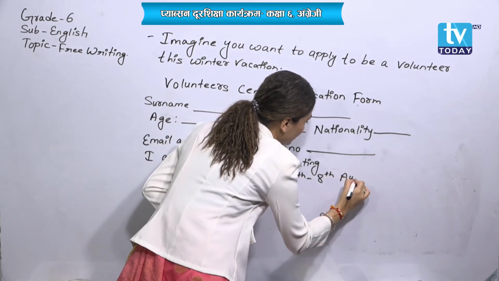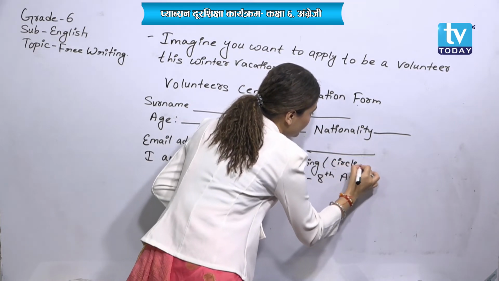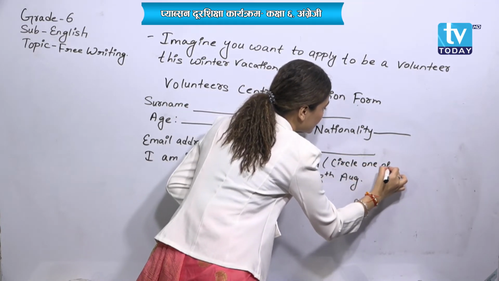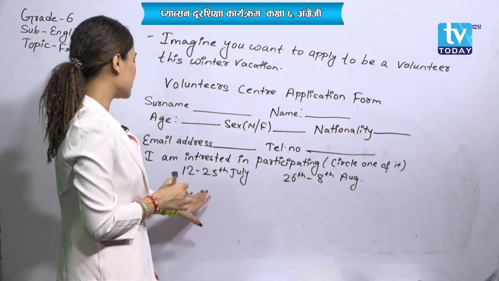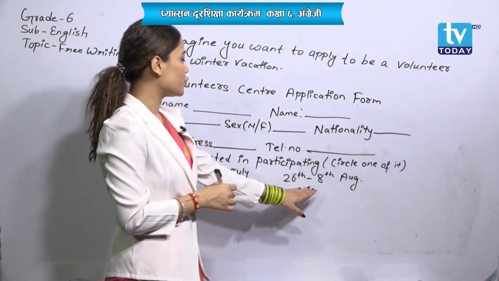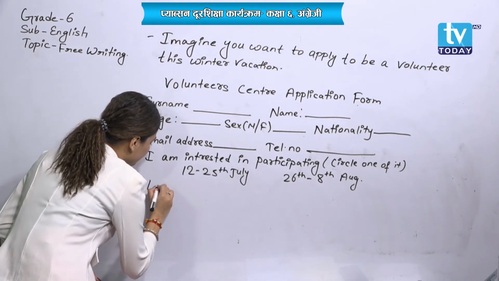You need to circle one of these. Okay, so I'm interested in participating 12 to 25th July or 26th to 8th August. And next one is language.